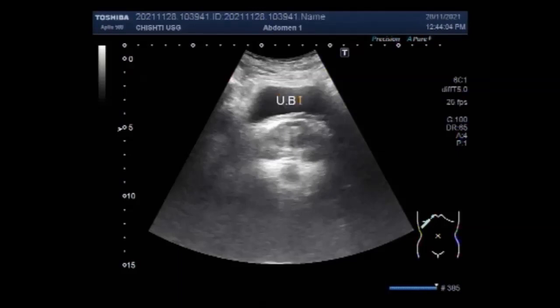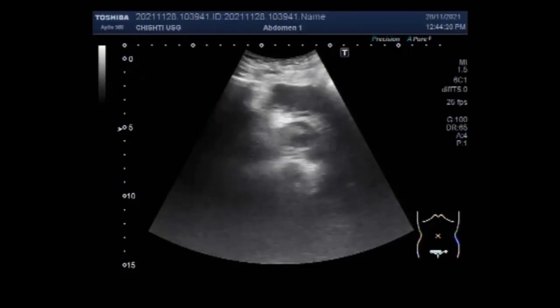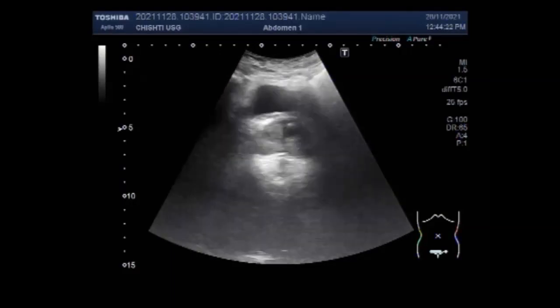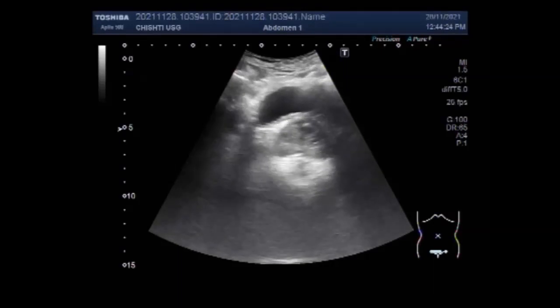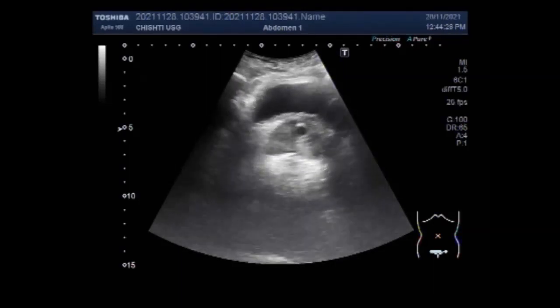This ultrasound video shows 3 cases of prostatic utricular cyst. You are going to see the first case, and the urinary bladder and prostate are visible. And now you can see a small utricular cyst in the central portion of the prostate gland.